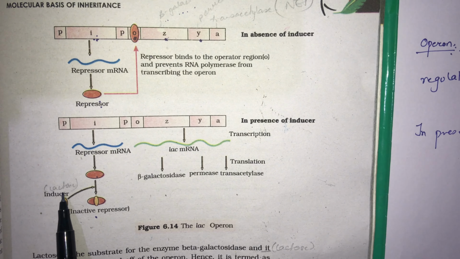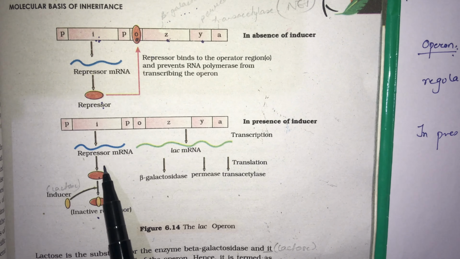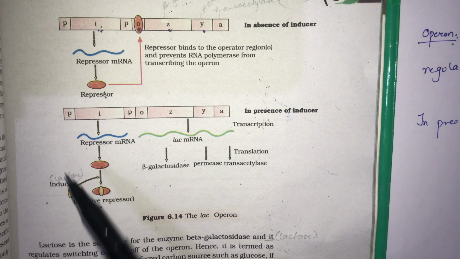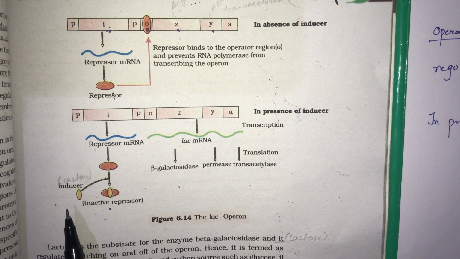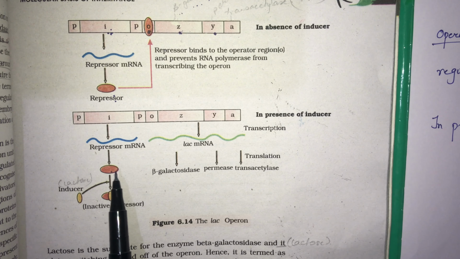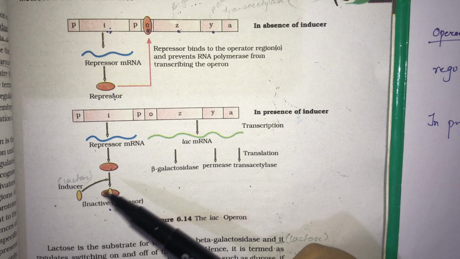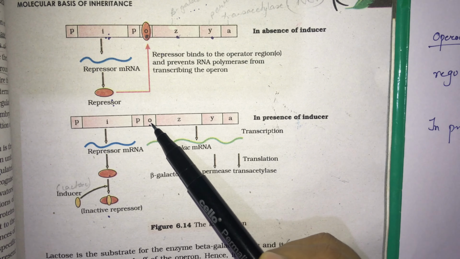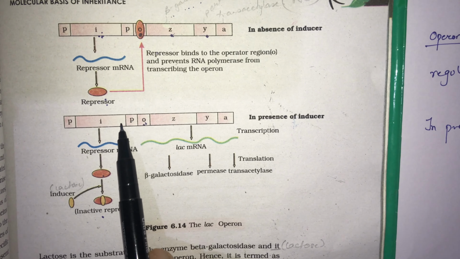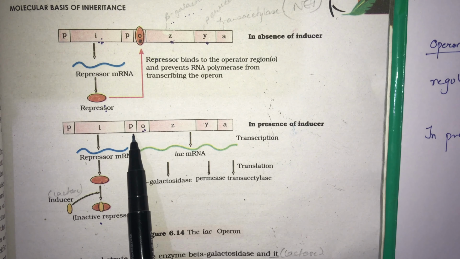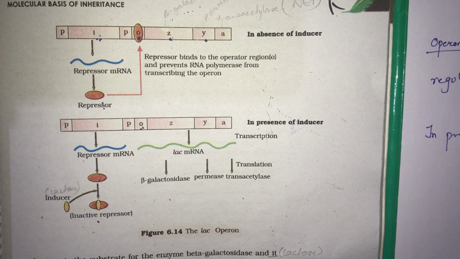But in presence of lactose or allolactose, the inducer binds to the repressor molecule coded by the I gene, and this molecule gets inactivated. It cannot go to the operator region and bind there, so now RNA polymerase can bind to the promoter region and polymerize mRNA from these 3 structural genes.